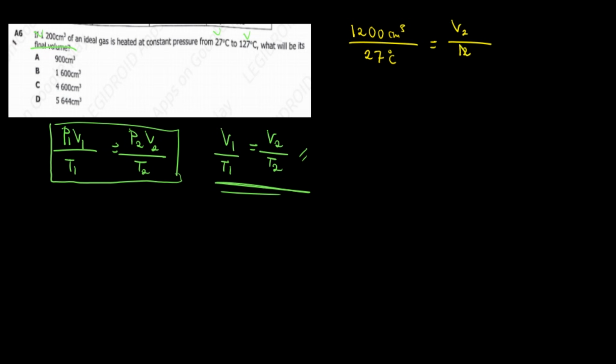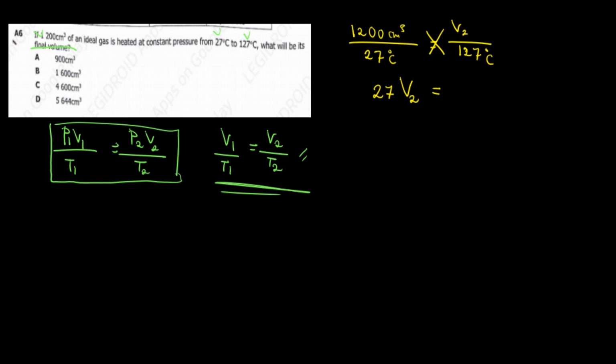We cross multiply to make V2 the subject of the formula. So that's going to be 27 V2. If you don't want to be confused, you can simply drop the units. So 27 V2 equals 1200 times 127. Use your calculator.